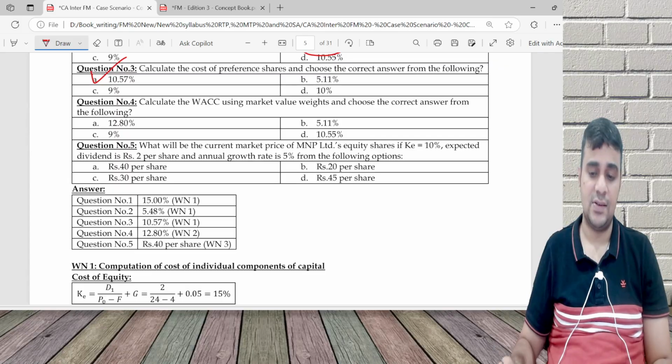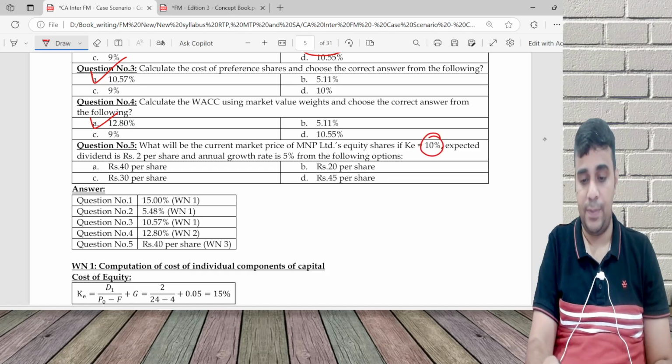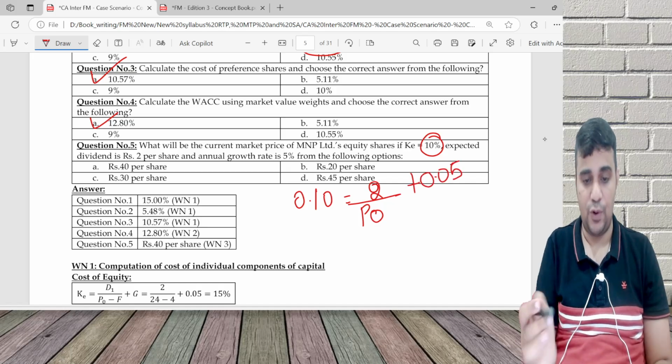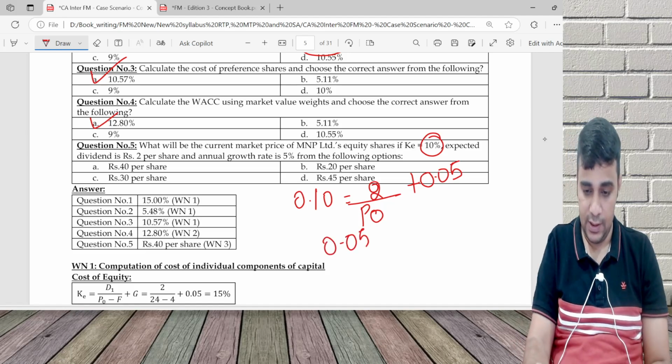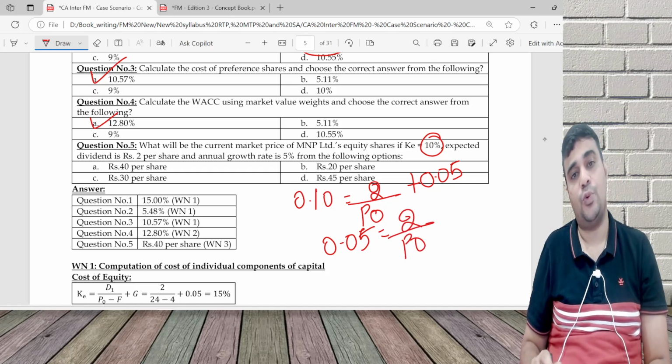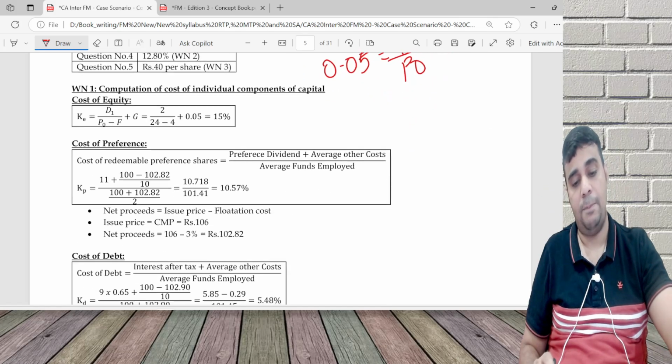And last is nothing to do with the original requirement of the question. K is now 10%. So 0.10 is equal to 2 divided by P naught plus 0.05, no flotation cost and all here. 0.05 goes to the other side. 0.05 is equal to 2 by P naught. P naught is equal to 2 divided by 0.05. It will turn out to be 40 per share.